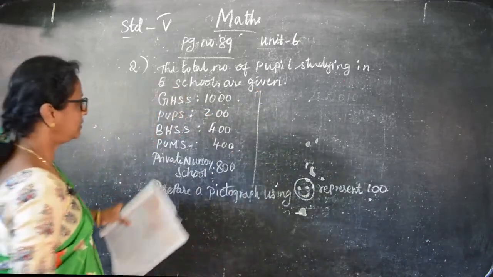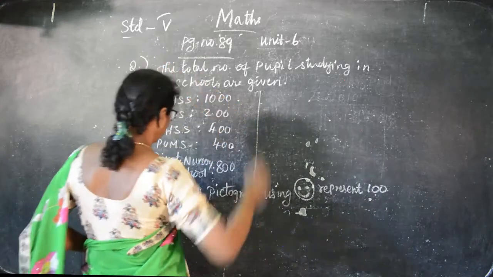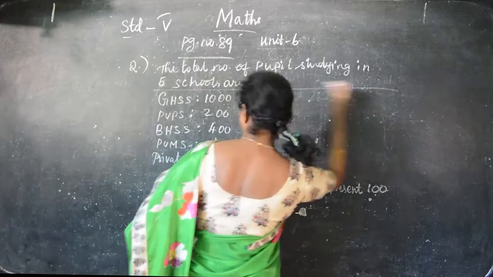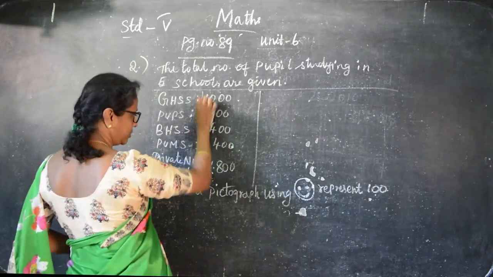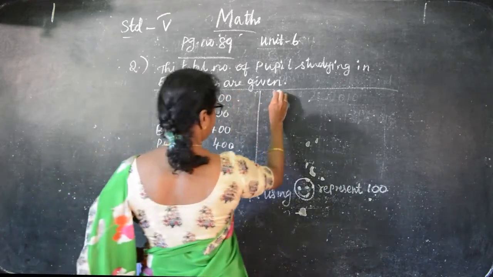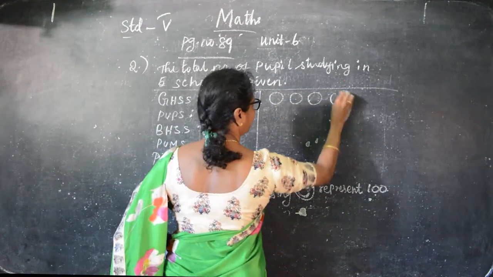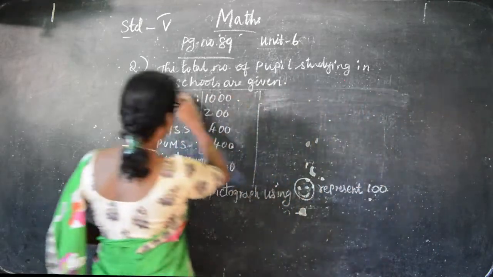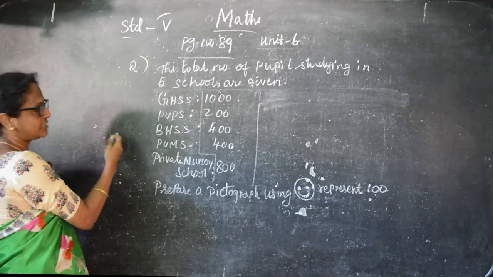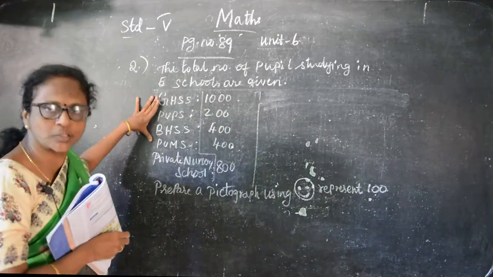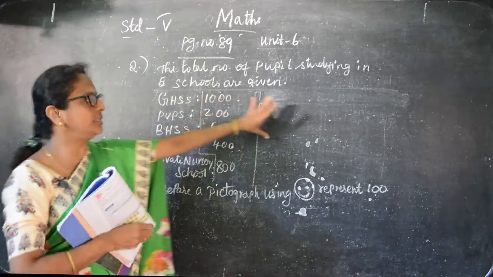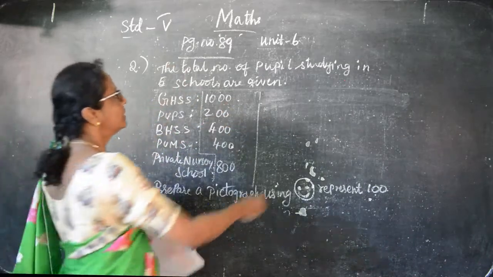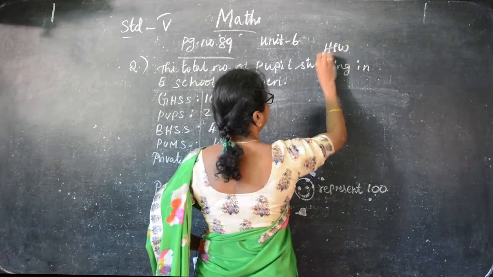So how to draw this? You have to draw the pictograph. Just write the name of the school like this. One by one you can write the names of the schools, and the numbers you can write here also. And then 1000 means 10. This is the question, but for the answer you have to draw in a separate place, not in the question. Write the name of the school and the numbers, and then draw. This is the homework for you. Just try it and see.